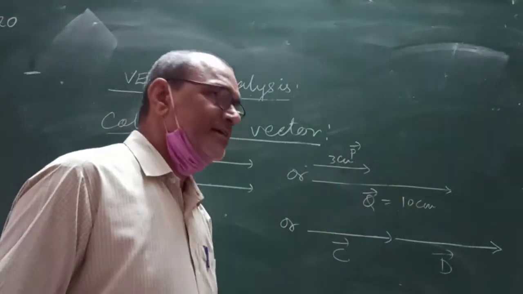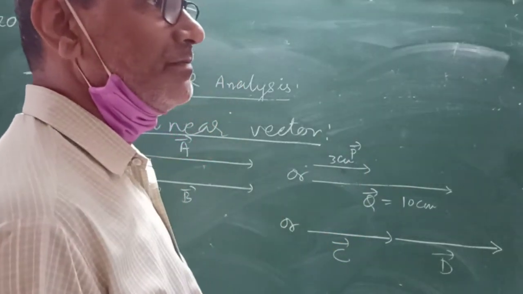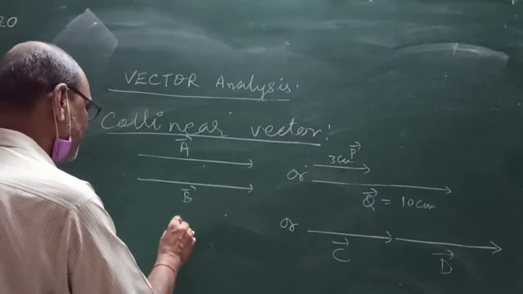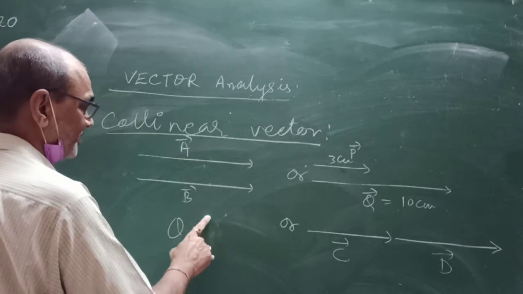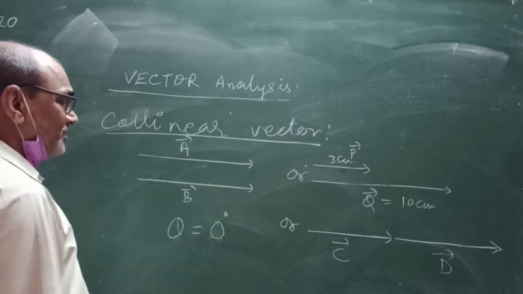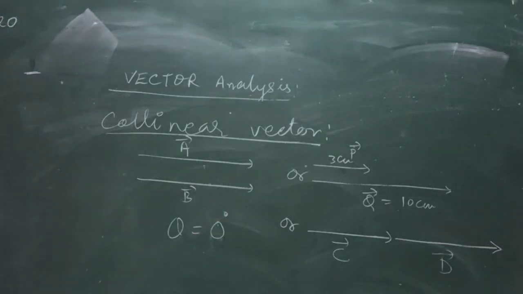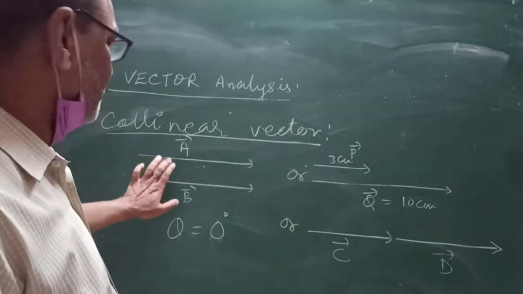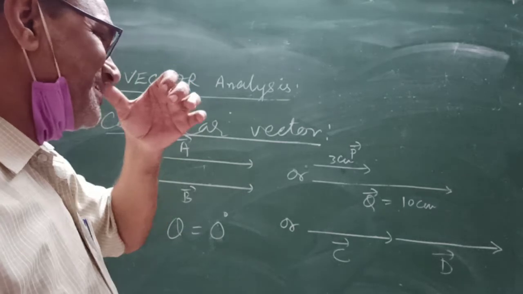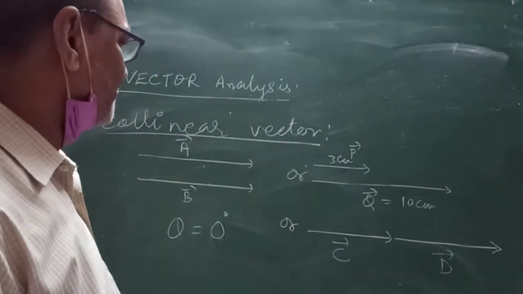In that case, vector C and D are collinear vectors. In this case, we can consider theta is equal to 0 degree. So, for collinear vector or parallel vector, theta is equal to 0 degree.